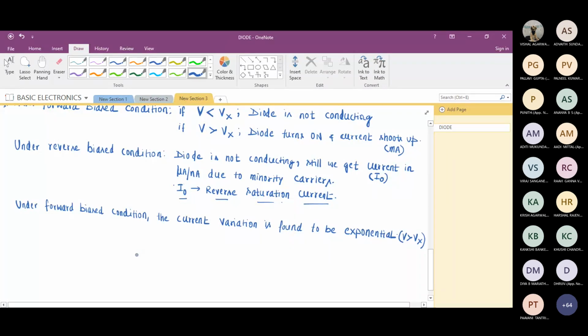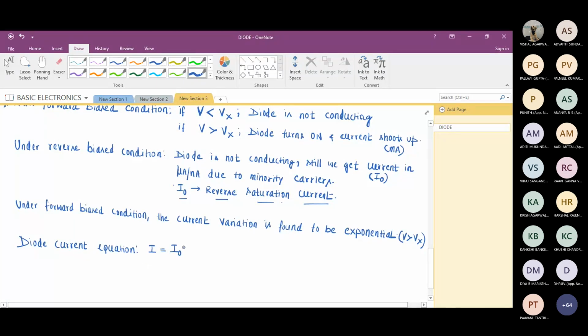So with this, let me write the diode current equation. The diode current equation is given by I equal to I naught, exponential e raised to power V by eta Vt, minus 1.